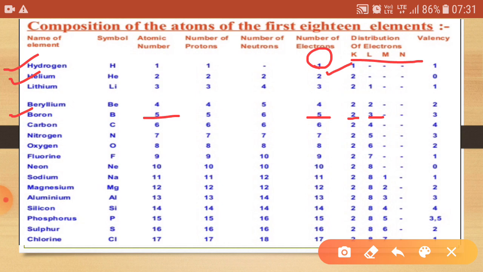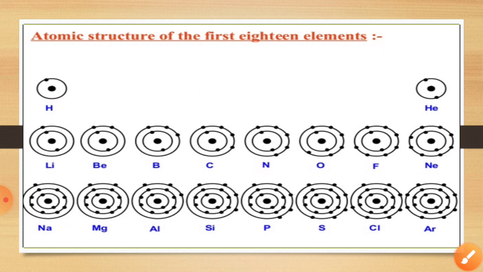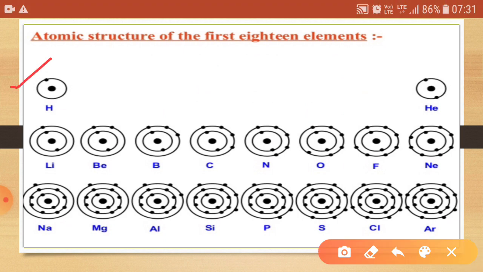Similarly, with a higher atomic number, like sodium having atomic number 11, the electrons are present like this: 2, 8, 1. Similarly, in chlorine, having atomic number 17, electrons are present like this: 2, 8 and 7. Now this is all about the distribution of electrons in the different shells, or we can represent it in the atomic structure like this. This is the first shell, K.